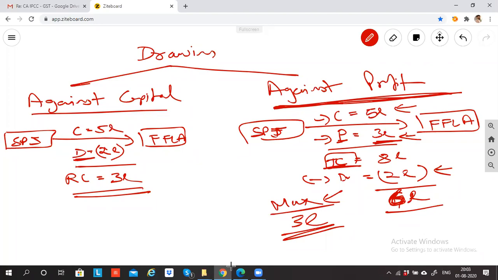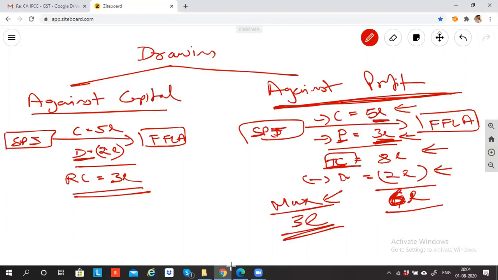On the contrary, if SPJ is investing 5 lakh rupees as capital, and I said that whatever profit is being earned will get added to the capital. So 5 lakh is the opening capital, profit is 3 lakh. So what is the total capital? Nikhil, what is the total capital? 5 plus 3, 8. We learned, right? The profit will get added to the capital. So my capital is 5 lakh, my profit is 3 lakh. So what is my total? My total is 8 lakh.